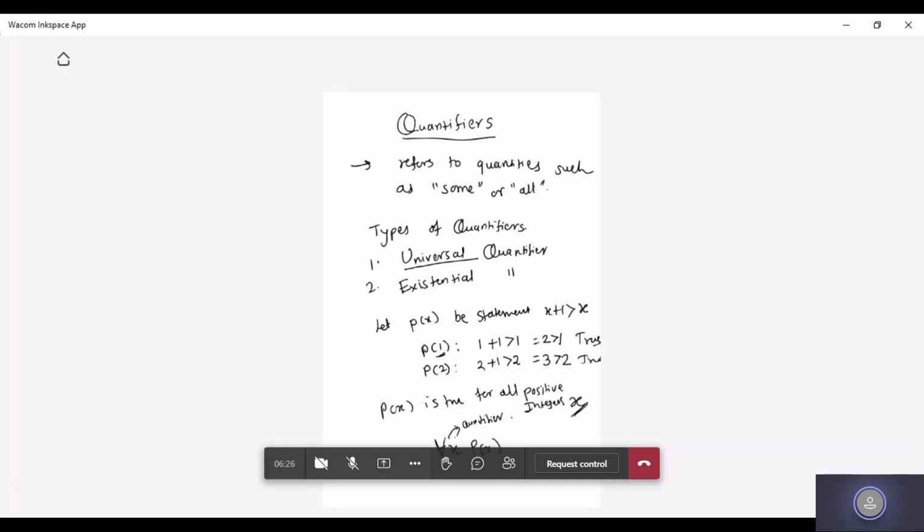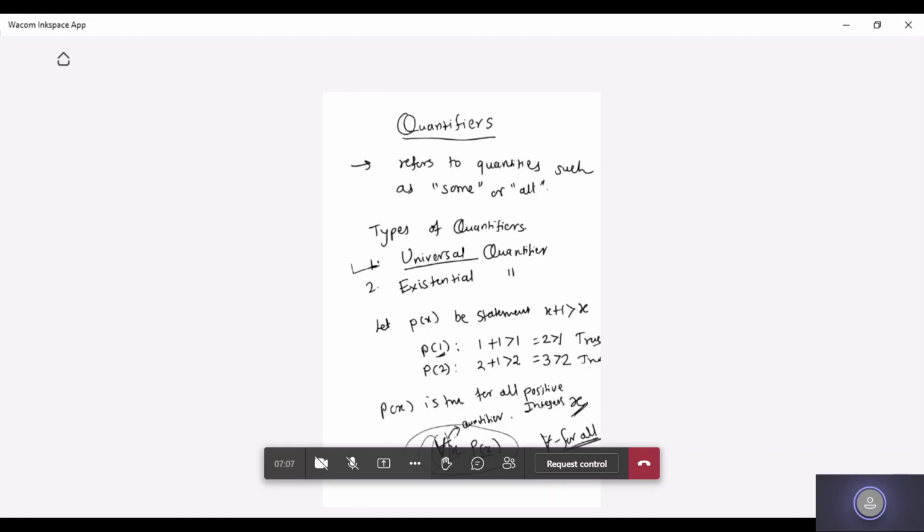The symbol represents for all. It is the universal quantifier. So for all positive integers x, P(x) is true. This is how we use a quantifier to show for how many elements the given predicate is true. So this is all about the universal quantifier.